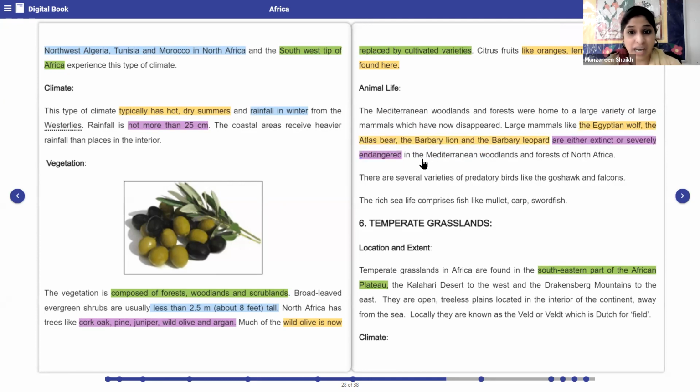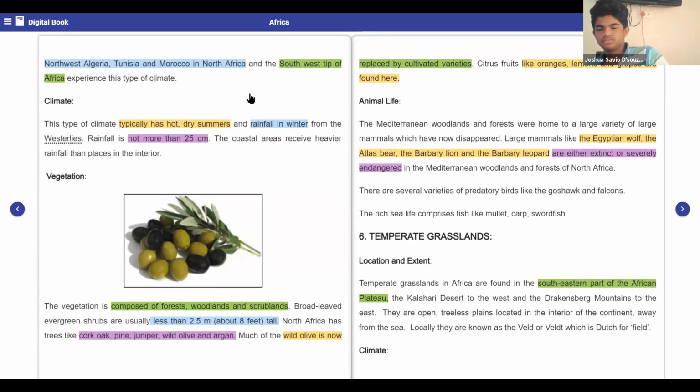So, which types of animals are there? Wild animals, mostly. And carnivorous. Can you name those animals? Egyptian wolf, Atlas bear, Barbary lion, Barbary leopard.